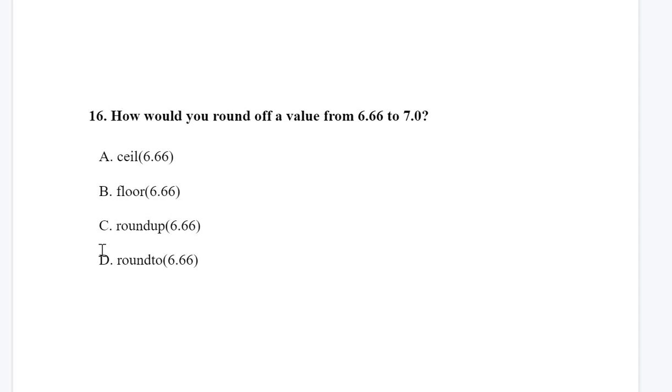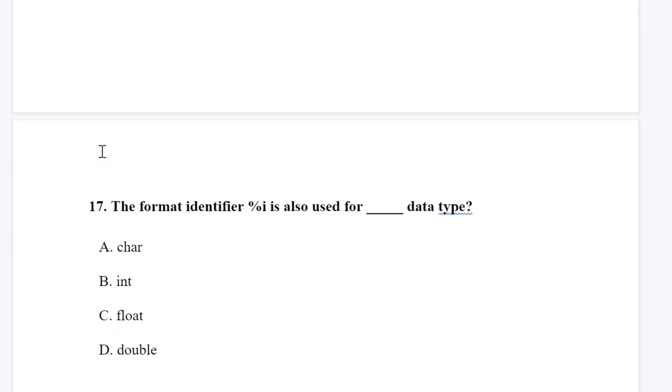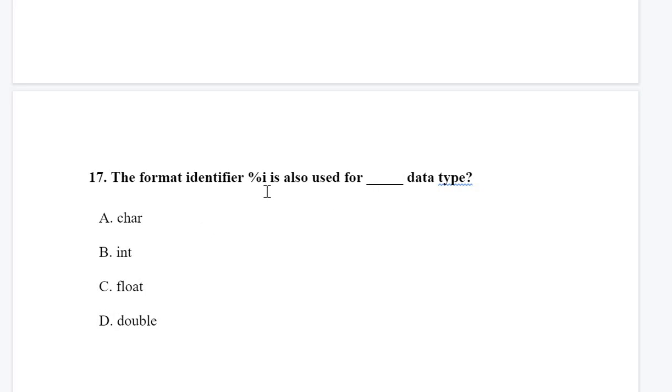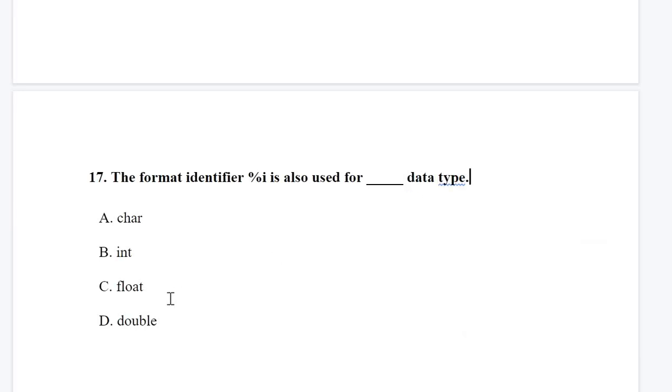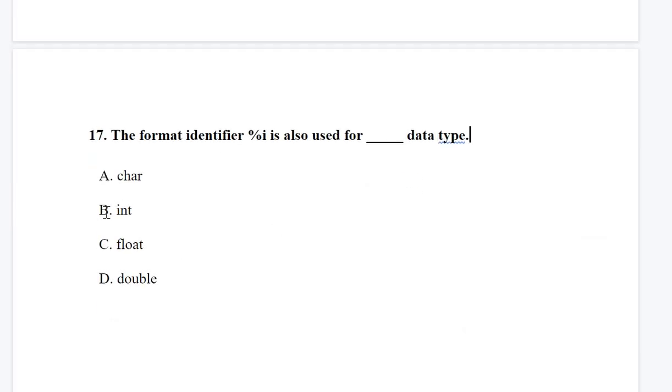Ceil rounds up and floor rounds to the lower value. So for rounding 6.66 to 7, we need ceiling. So ceil 6.66 is the correct answer. Next is the format identifier %i. So %i means integer, and it is also used for the dash data type. Okay, so integer is the correct answer.